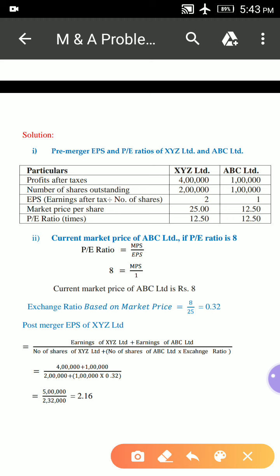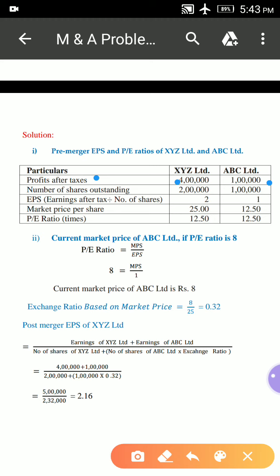See, first point, pre-merger EPS and price earnings ratio of XYZ Limited and ABC Limited. See, particulars: XYZ Limited, ABC Limited. Now given profit after taxes, PAT, is 4 lakhs for XYZ Limited and 1 lakh for ABC Limited.